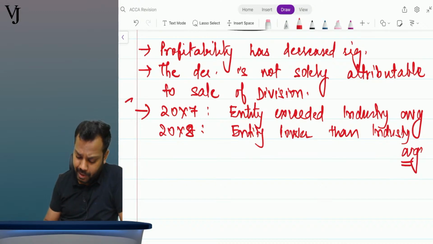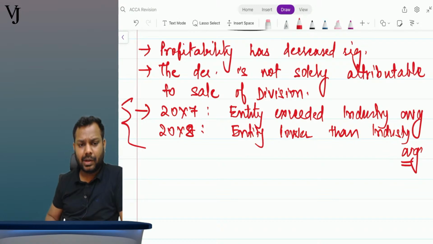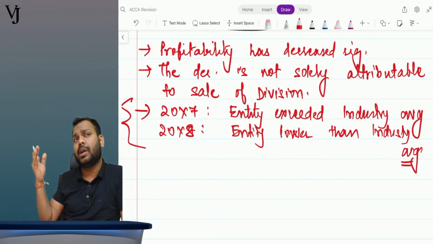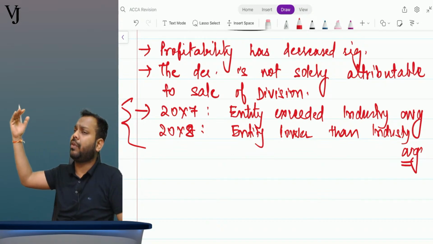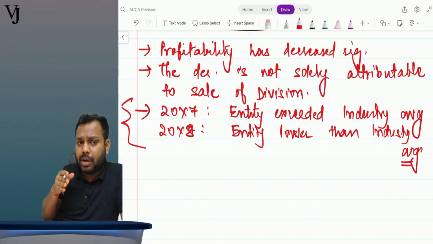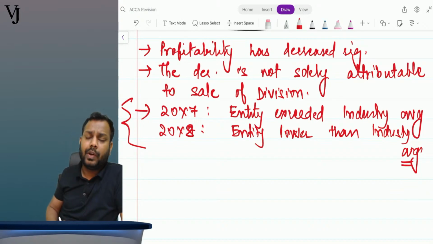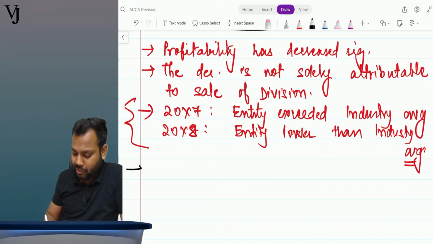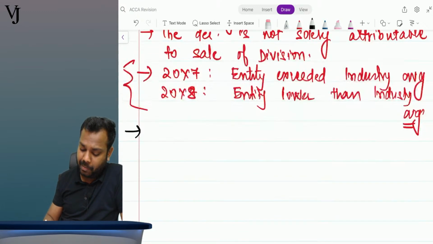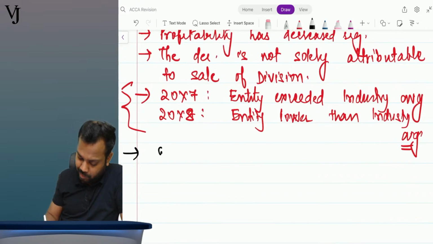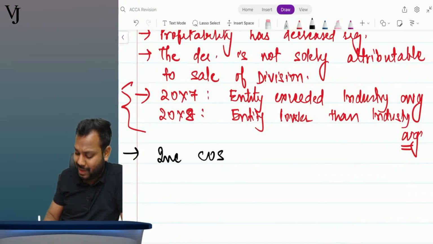Now what has happened? Why is it happening like this? The profitability in the previous year, I was exceeding the industry average. In the current year, I am below industry averages. Why so? And this is not due to the disposal also. So for that you have to assess. This might be due to increasing cost of sales or increasing operating expenses, right?